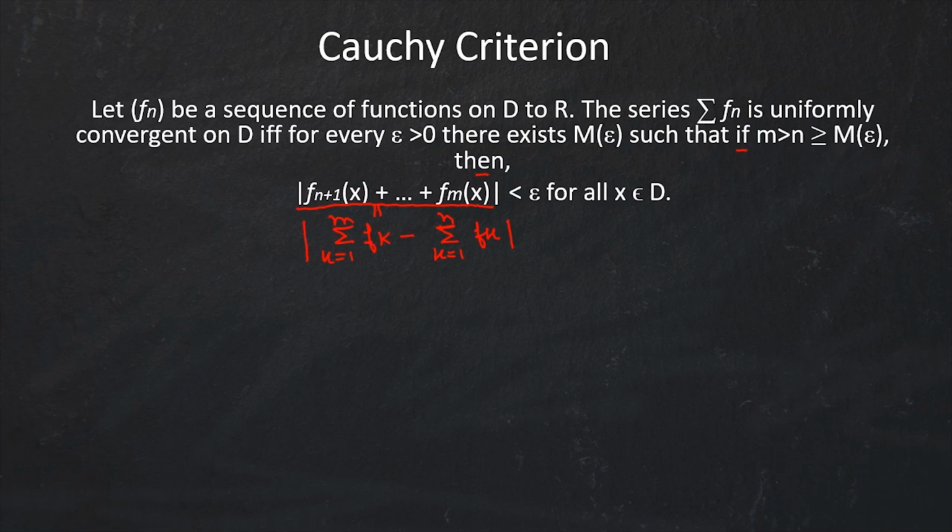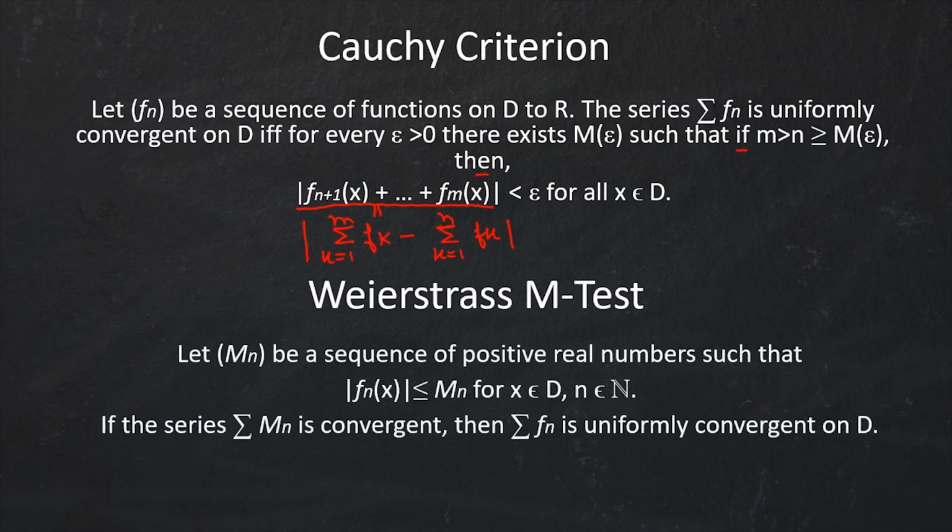Now the next result is the Weierstrass M-test, which uses the Cauchy criterion to get proved. It says that if Mn is a sequence of positive real numbers such that for each n in natural numbers, modulus of fn(x) is less than or equal to Mn for all x in D, then if the series sigma Mn is convergent, then sigma fn is uniformly convergent.